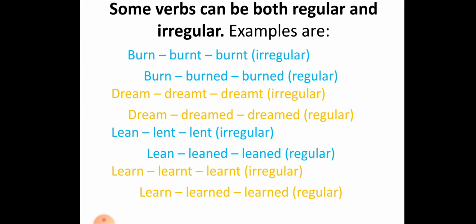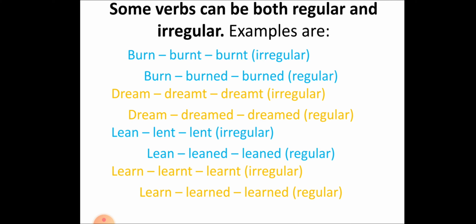Now, there are some verbs that can be both regular and irregular. For example, burn, burnt, burnt, that is in their irregular form. Whereas burn, burned, burned, the ed form, is in its regular form.